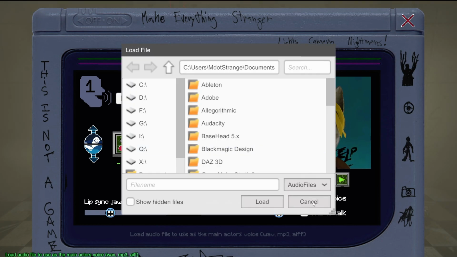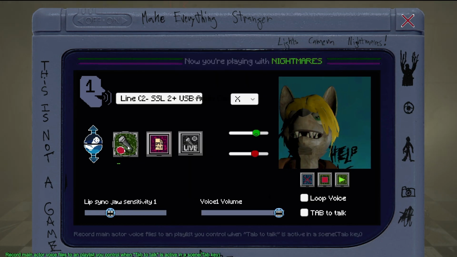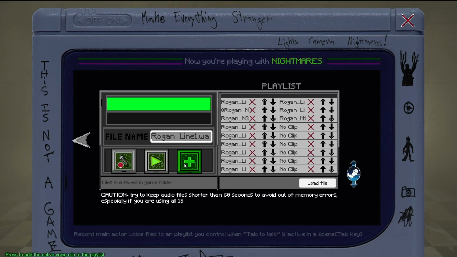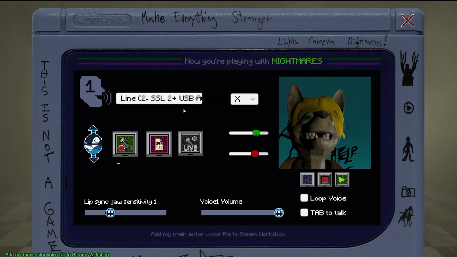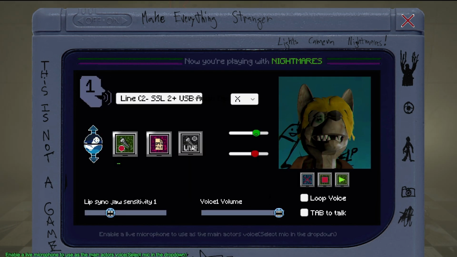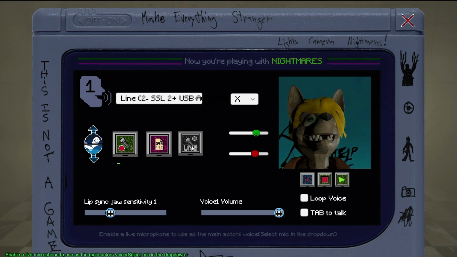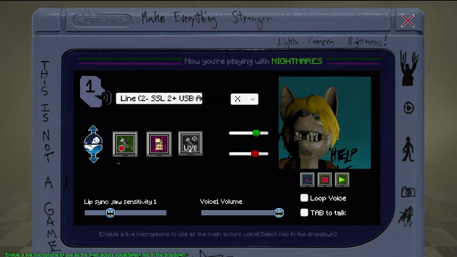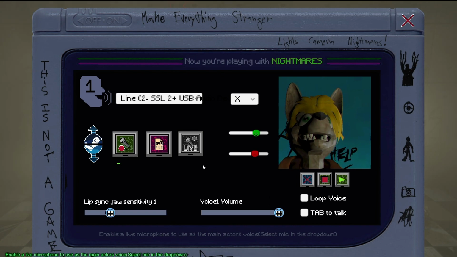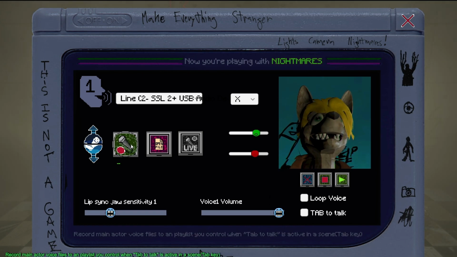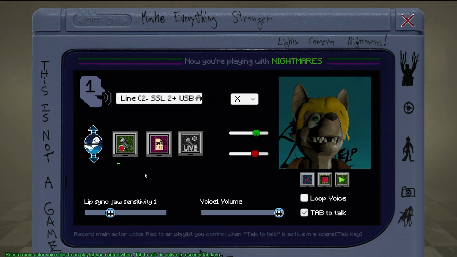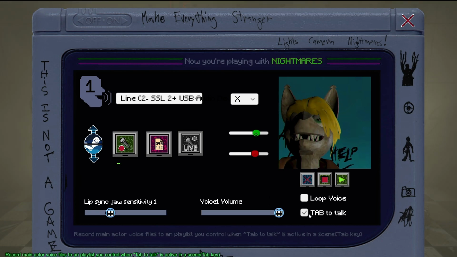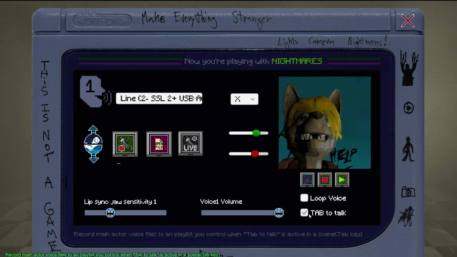You can record your own playlist, import files into the playlist, or download a playlist from Steam Workshop. You can use a live mic. This one's pretty sketchy though, and you have to test it a lot and have a good sound card to do live audio. When you're using this mode, you should switch it into tab to talk mode. So when you press tab for actor 1, you can look in the manual to see all the controls.